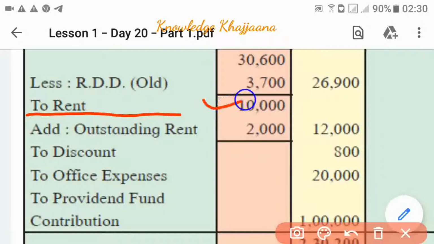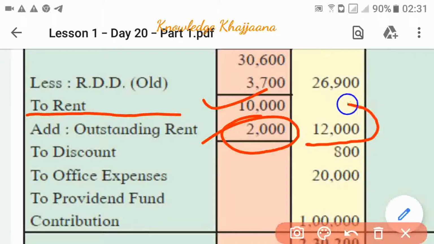Okay, and the rent is paid for 10 months. See, the rent for 10 months is rupees 10,000. So what is the rent for 1 month? It is obviously 1,000, and rent should be paid for 12 months. Okay, so rent for 2 months is still outstanding. If the rent for 1 month is rupees 1,000, then the outstanding rent for 2 months is rupees 2,000. Okay, so the total rent due should be rupees 12,000.